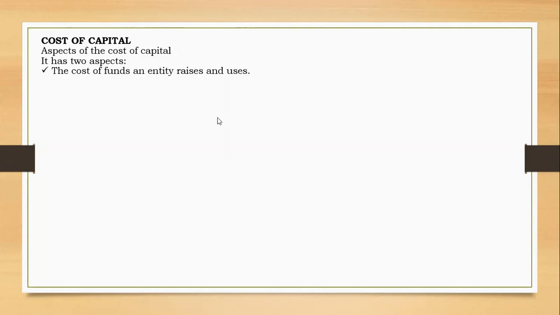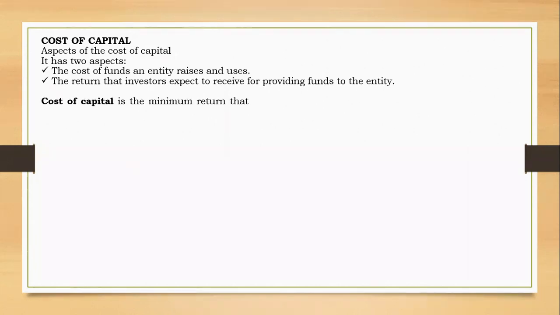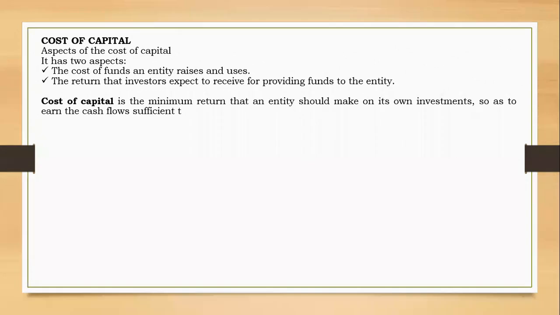But also it could be the return that investors expect to receive from providing funds to the entity. So it could be defined as the cost to the entity, but actually the return to the investors. So these are just two aspects of the cost of capital, right? Now, let's go to the definition itself. Cost of capital is simply the minimum return that an entity should make on its own investments so as to earn the cash flows sufficient to pay investors their return.